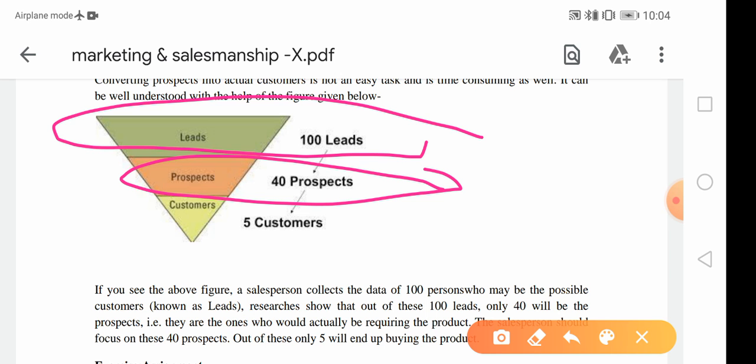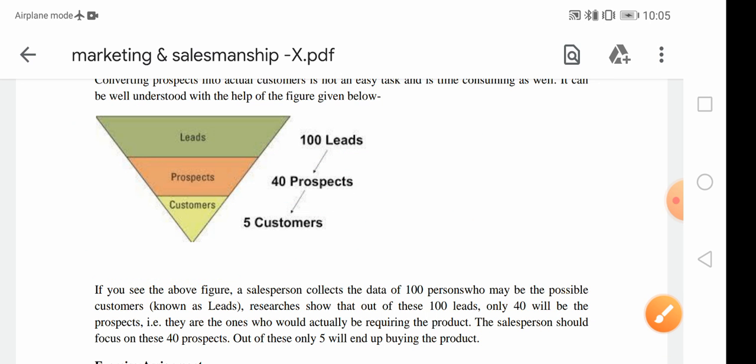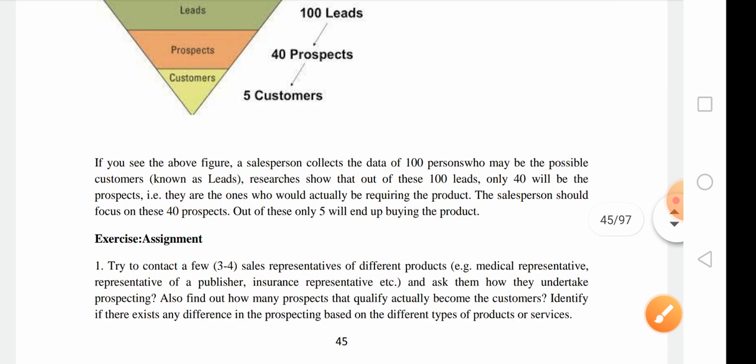Now actually, out of 100 people, only 5 customers are there who are able to buy these things. If you see that figure, all these 100 may be possible customers but couldn't buy, so only 40 are said to be prospects, and they are the ones who actually require the product. The salesperson should focus on these 40 only, and out of these 40, with the salesperson's hard work, only 5 will actually buy the product.